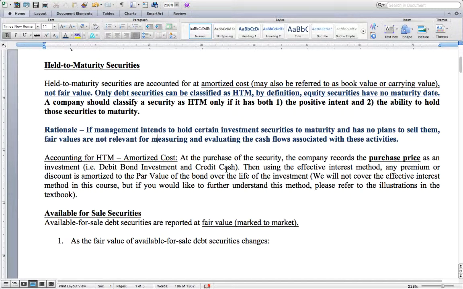The rationale behind why held to maturity securities are not accounted for at fair value is that the company must both intend to hold them to maturity and have the ability to do so. If management intends to hold them to maturity and doesn't plan on selling them, then the fair values are not relevant for measuring and evaluating the cash flows associated with these securities. So that is a key note for held to maturity securities: they are at amortized cost and the fair value of the securities does not matter.